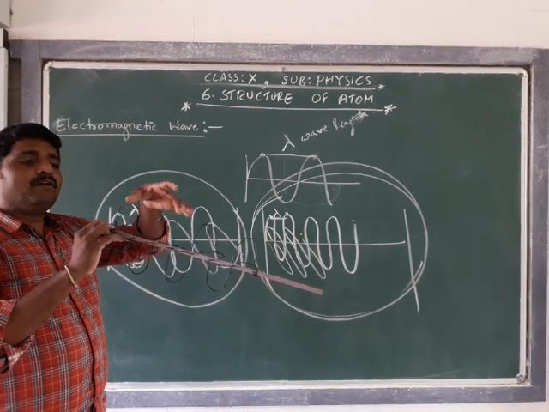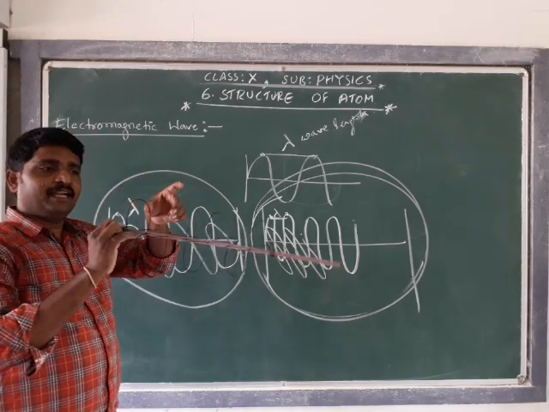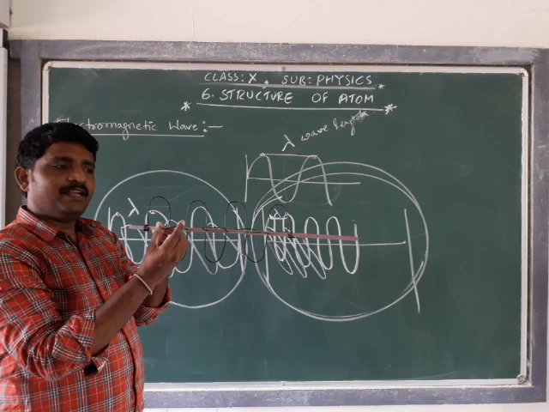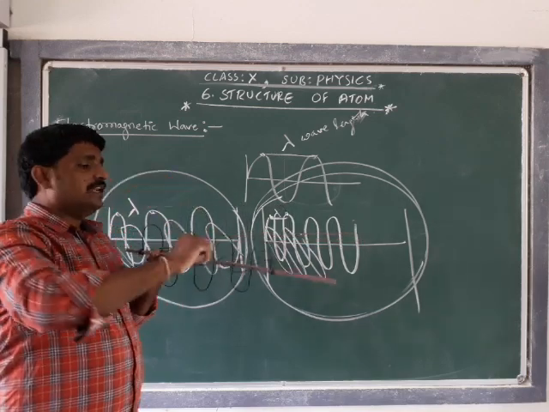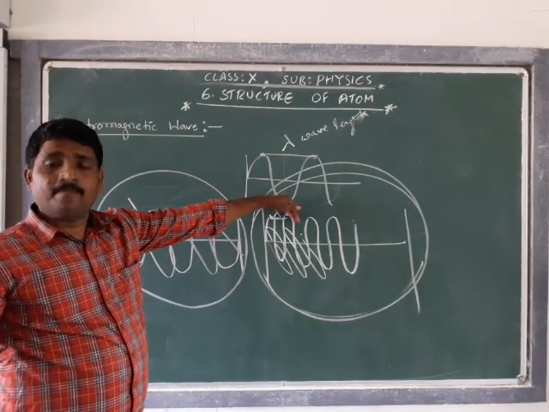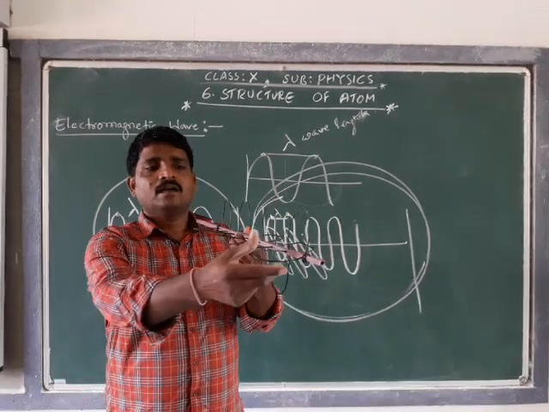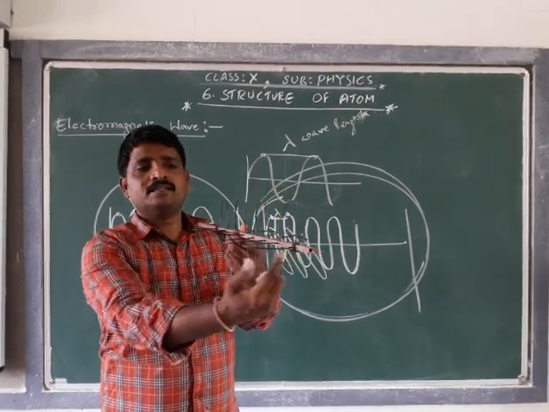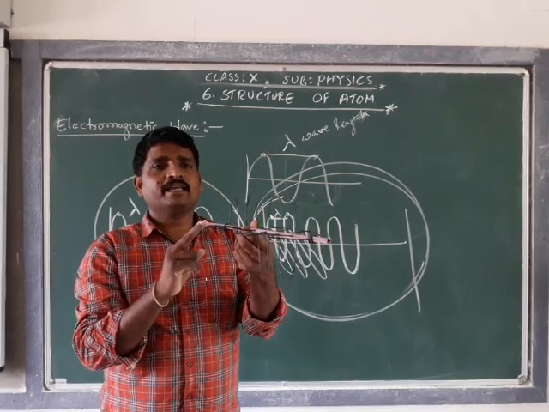Depending on the wavelength of the electric wave, the respective magnetic field wavelength also changes, and this change in wavelength changes the type of the electromagnetic wave. Understand the arrangement: this is an electric wave and this is a magnetic wave, and the combination of these two forms the electromagnetic wave.